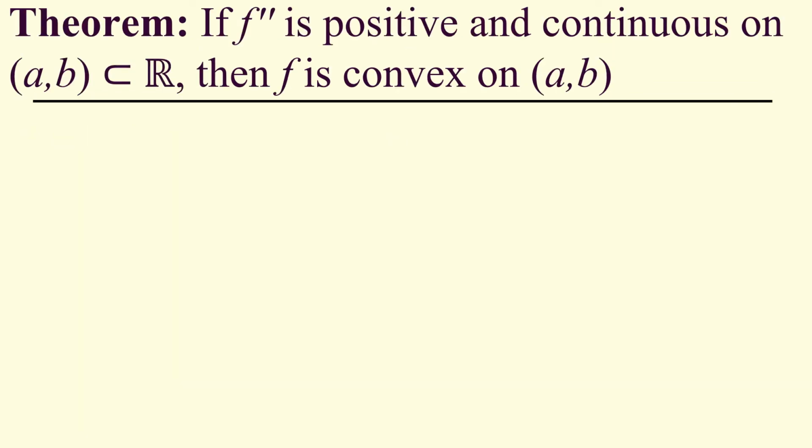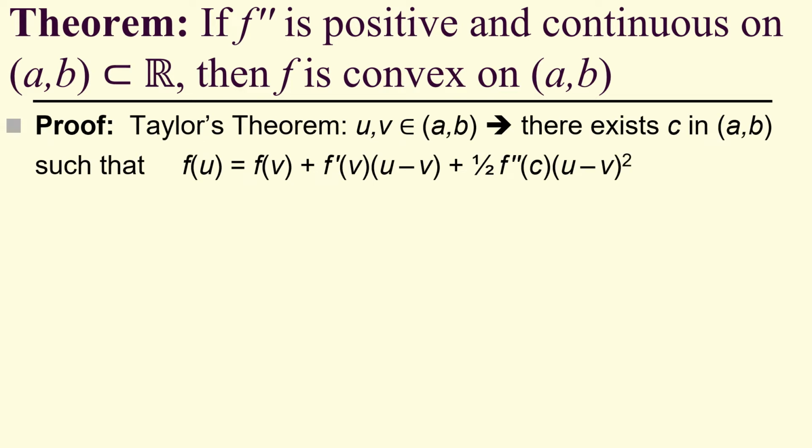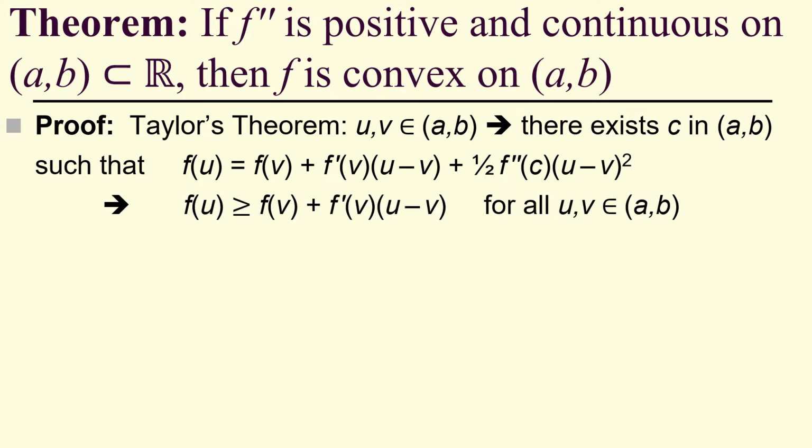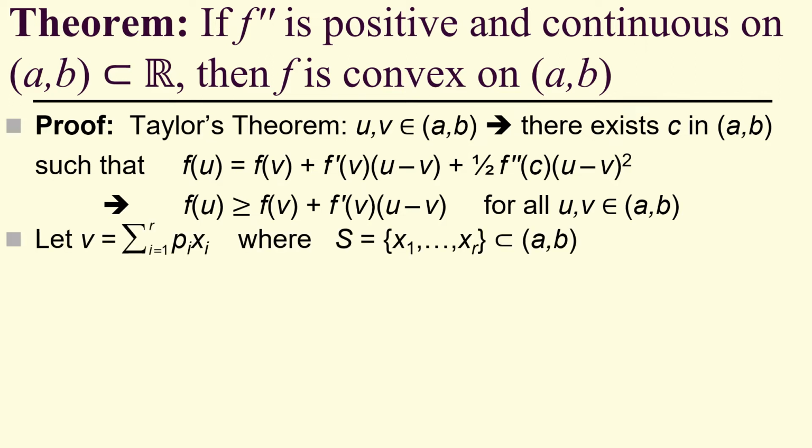If the second derivative is positive and continuous on an interval of R, then f is convex on that interval. The proof uses Taylor's theorem, which says there is some c in that interval, such that f of u equals f of v plus f prime of v times u minus v plus 1/2 f double prime of c times u minus v squared. But that f double prime of c is positive, so we have a non-negative final term, which means that f of u must be greater than or equal to the sum of the first two.